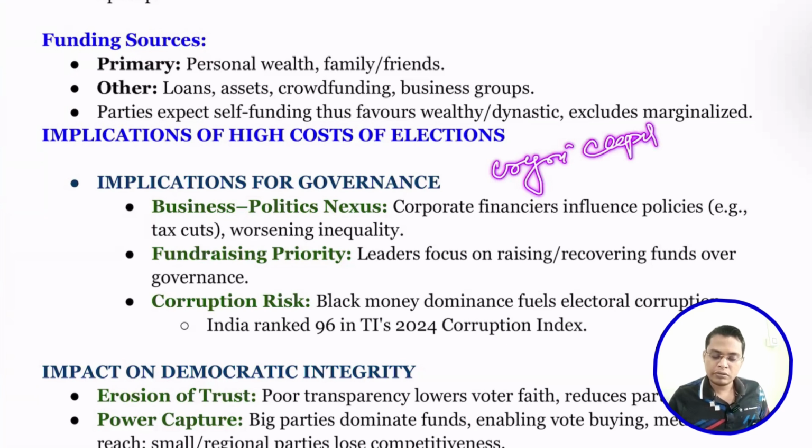Crony capitalism means political parties become richer and the nation becomes poorer. For example, our debt level is rising year after year, but some corporates become richer and richer. How is this possible? This is possible because we are selling land for 50 or 60 or even 1 rupee. You can understand this is what happens because of corporate funding.